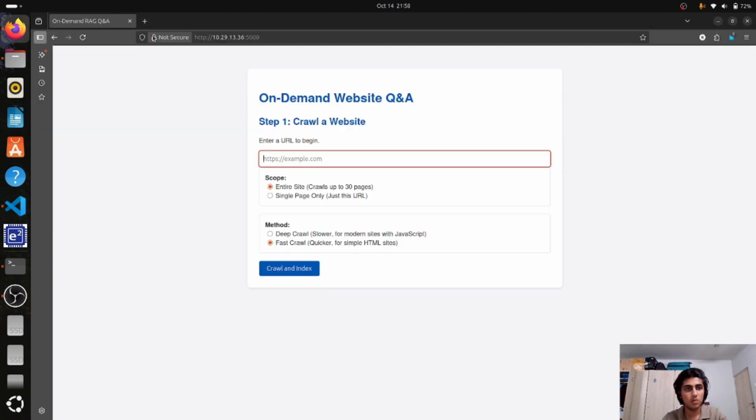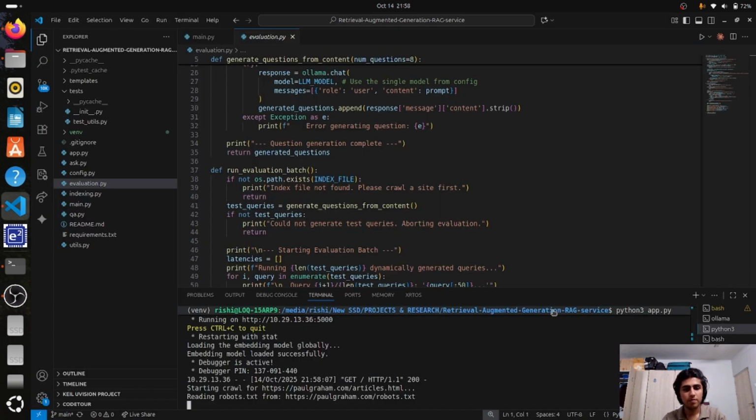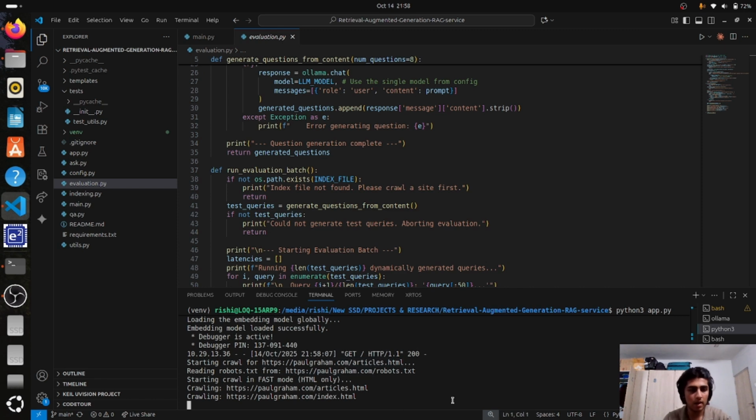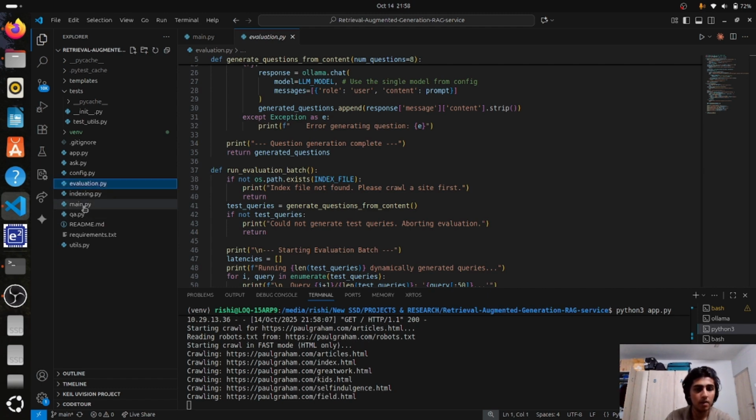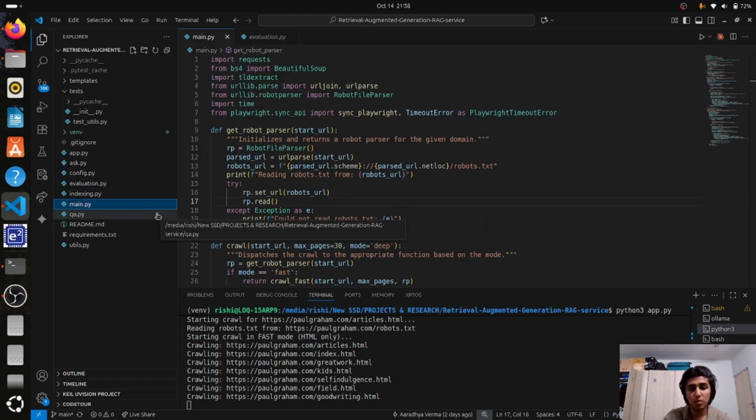So we'll reload it and fast crawl. As you can see here, the fast crawl has started, and the first part of this pipeline is located in main.py. It is designed to be a polite and responsible web citizen. It starts by reading the site's robots.txt file to ensure it's allowed to access pages. It also uses the TLDExtract library to ensure it never leaves the original website domain. As it crawls, it uses Beautiful Soup to clean the raw HTML and extract the plain text.